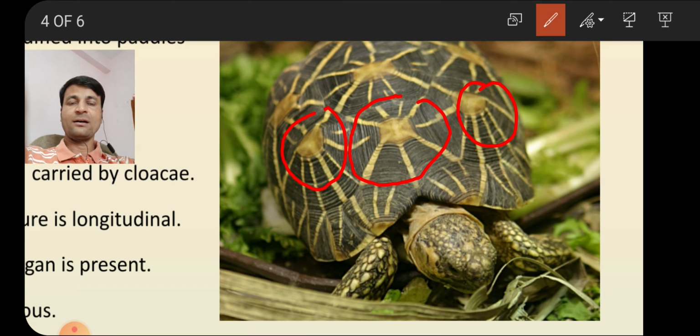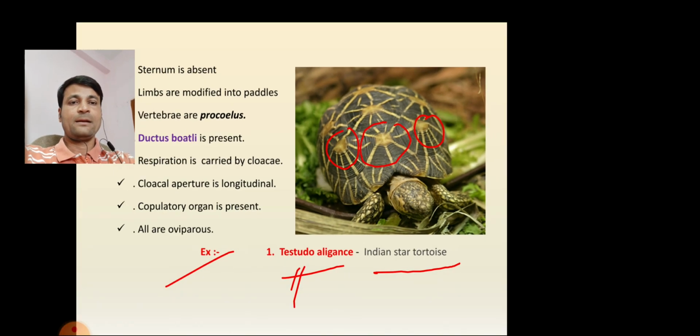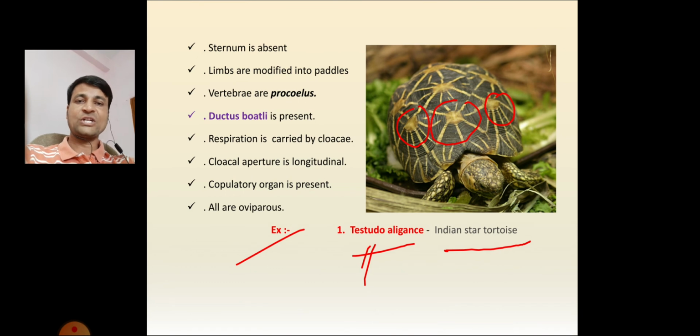That is all stupid. Even if you have 10-20 star tortoises, you can't get anything. Some people feel this and rumors spread. That is all nonsense. This is the first example, Testudo elegans, Indian star tortoise.